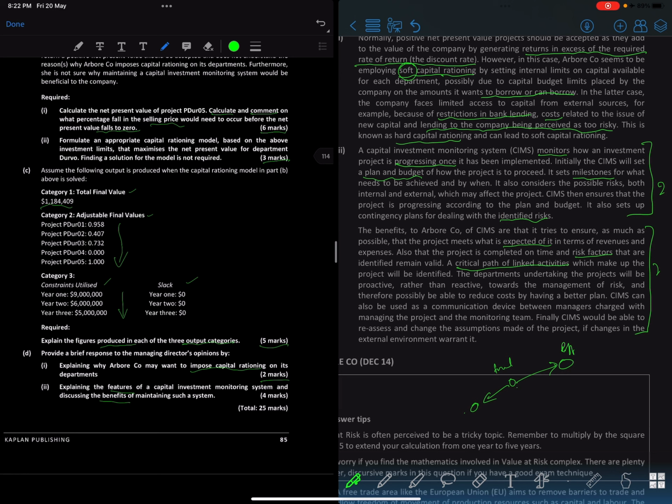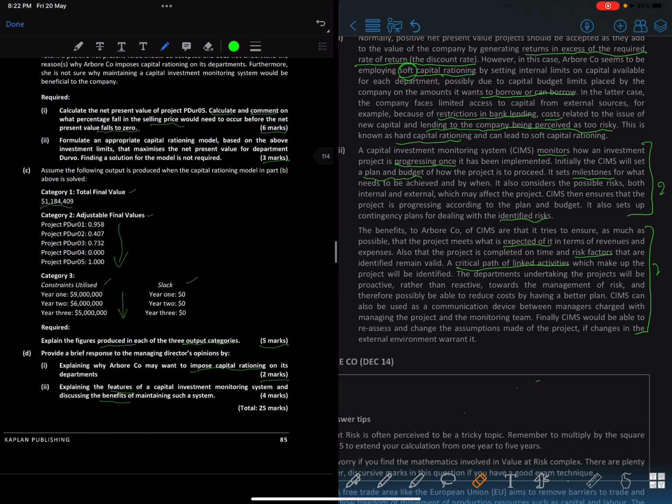So this activity can't be done without doing the foundation, right? So that's why they have a path, okay? The project has a path as well. So they are just talking about that. The critical path of the linked activities which make up the project will be identified, right? So they will be identified and how they can be done, how it can be dealt with.